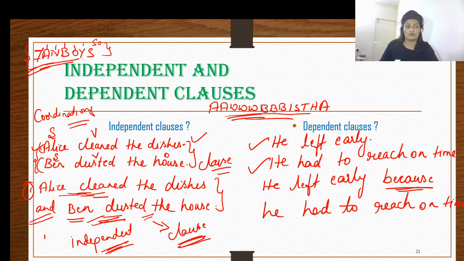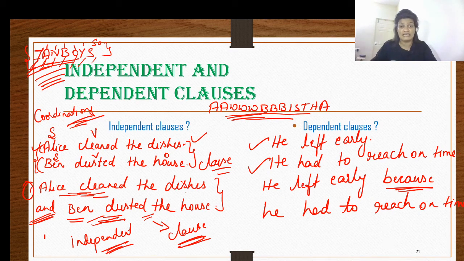With coordinating conjunctions, which are FANBOYS: for, and, nor, but, or, yet, so, you don't include the conjunction in the clause, because the function of these conjunctions is to separate and make them independent. But the subordinating conjunction does not separate them; it brings them together, and one becomes dependent upon the other.